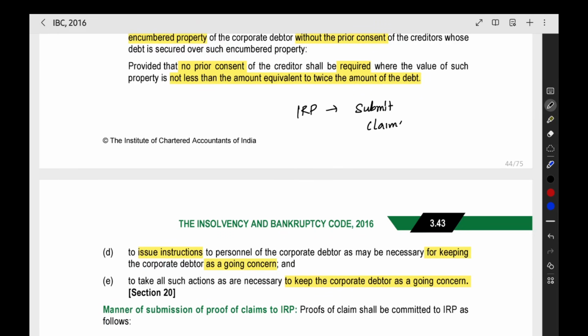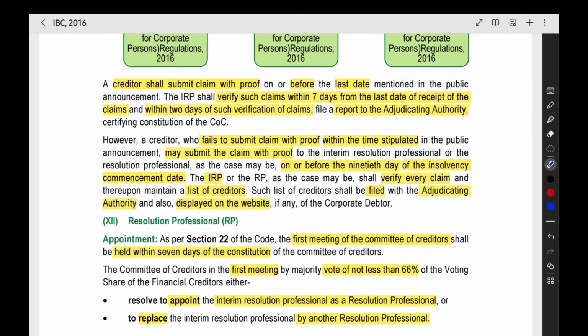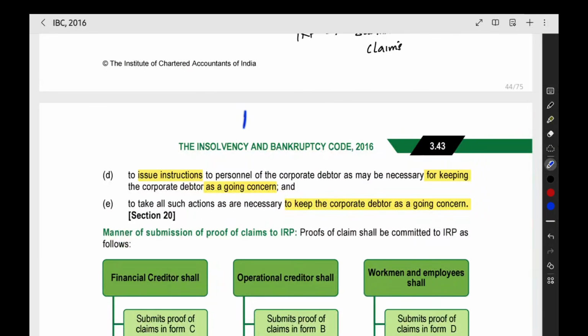They will submit the claims. Now that process they have given here. The creditor should give the proof of claim. They will give the claim along with that proof, like the document which they have executed when they were giving the loan. They should submit it before the last date mentioned in the public announcement. So if this is the last date, before that they should give the claims.